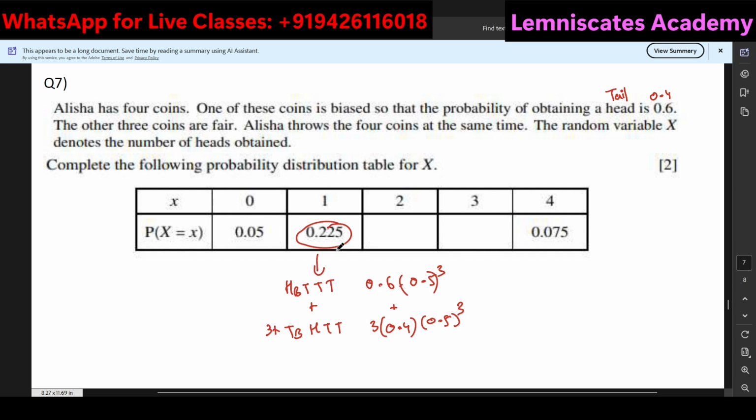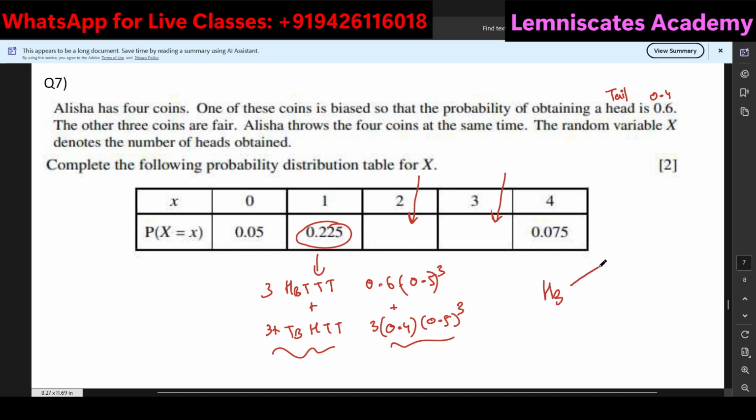If let's say I did not get 0.225, I would know that whatever I am thinking is not logical, right? So based on that, now I will not go ahead and find the probability of x is equal to 2, because you can see that it becomes very creepy as you go inside of the table. So instead of calculating the probability of 2, I will calculate the probability of 3. In this process, probability of x is equal to 3 means there are 3 heads and 1 tail. Okay, there are 3 heads and 1 tail. So now the only thing that is going to be shifted is you're going to multiply your 3 with the heads, because of course heads will have multiple possibilities.